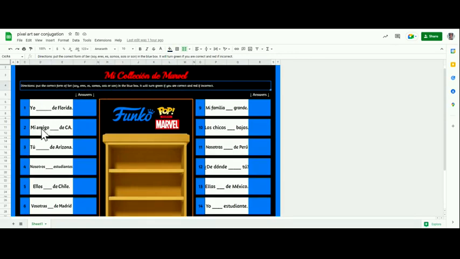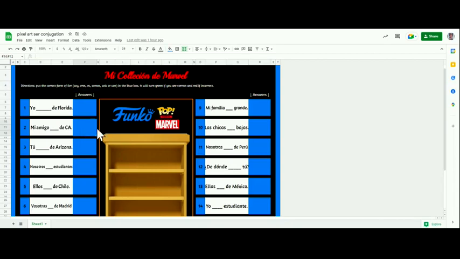So let's take, for example, number 2. It says, mi amigo, and then blank de California. So I want to say my friend is from California. So you're going to ask yourself, do I want to use soy, eres, es, somos, sois, or son? If I'm saying my friend is, which is like he is, if you go back to that information that hopefully you wrote down earlier when you were taking notes, I'm going to use es with that. And then the box will turn green, and the little person will show up right here.